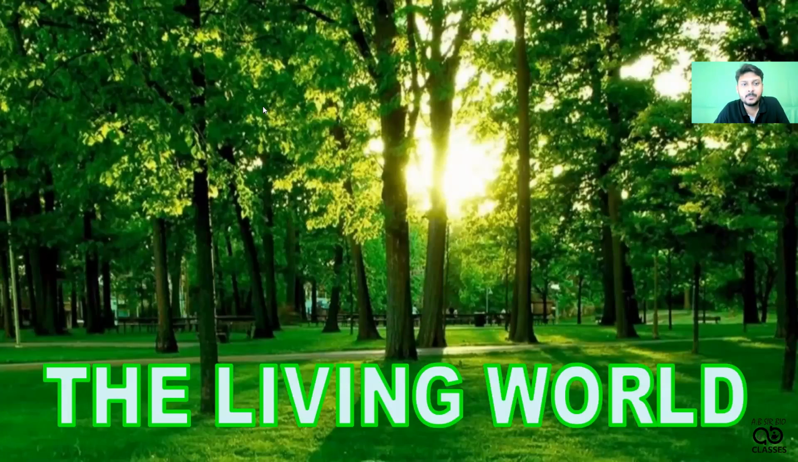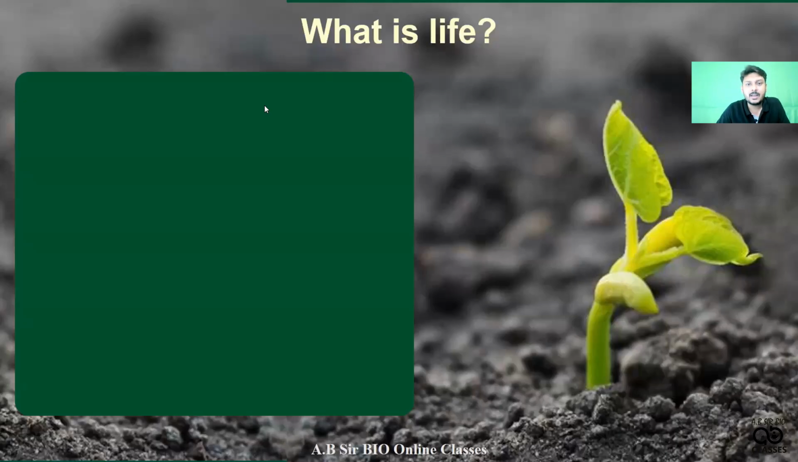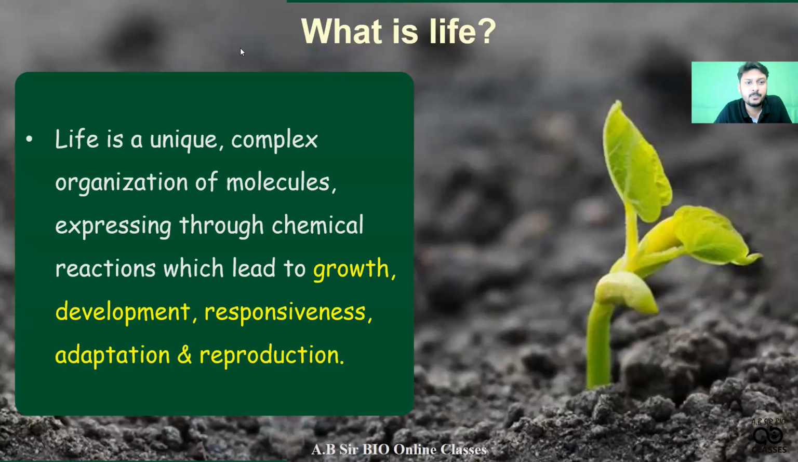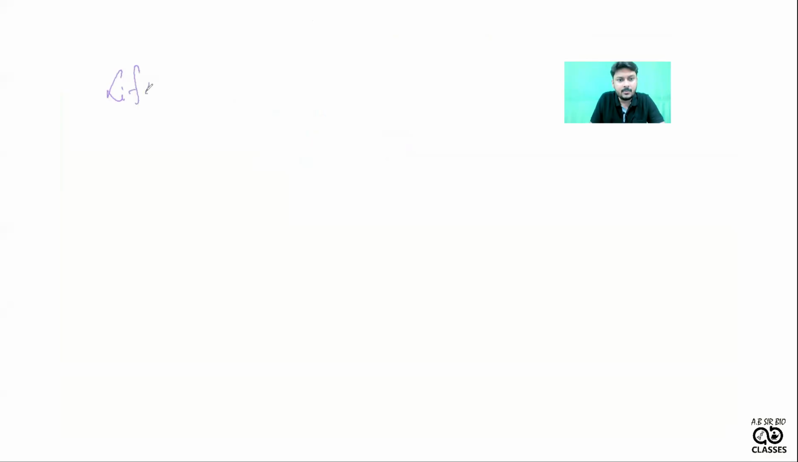So let's start the chapter. What is life and how is life formed? Life to biodiversity, life to biodiversity to classification. So why is this type of syllabus given? Why is biodiversity given after life?